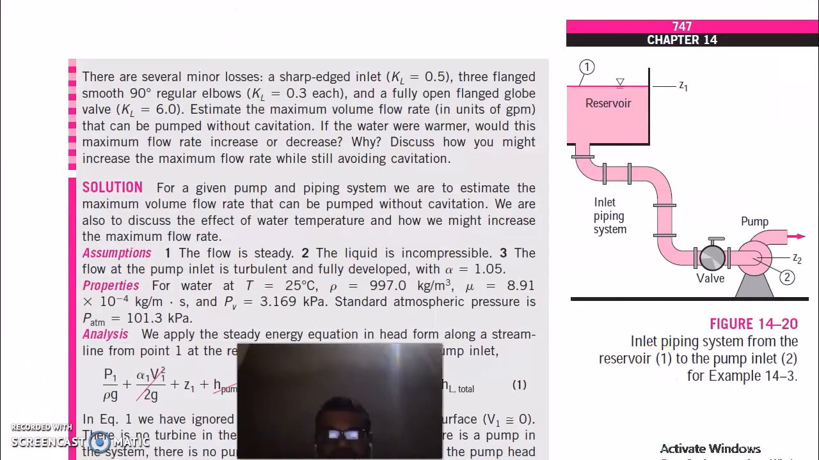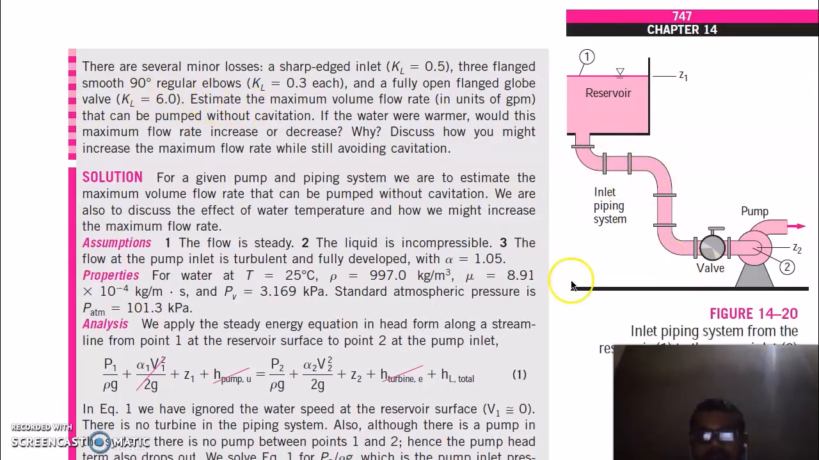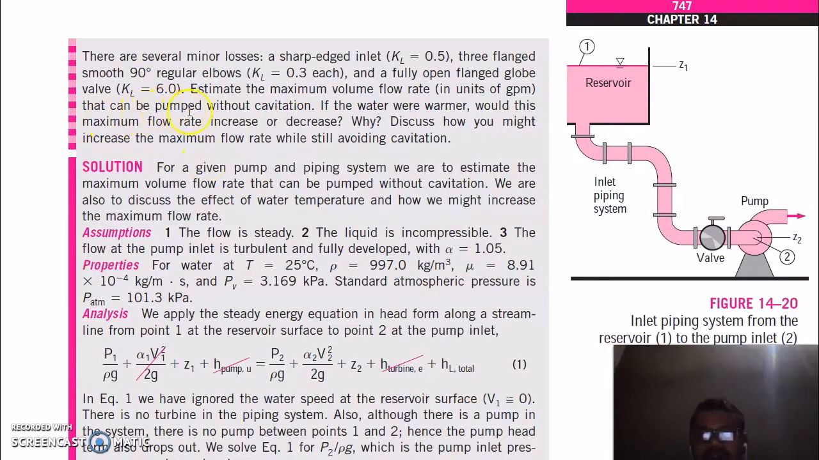Roughness is given. There are several minor losses. A sharp edged inlet, this is equal to 0.5. 3 flanged smooth 90 degree elbows. So there are 3 flanged elbows, 1, 2, 3, with KL equal to 0.6. If the water were warmer, would this maximum flow rate increase or decrease? Also we have to estimate the maximum volume flow rate that can be pumped without cavitation.